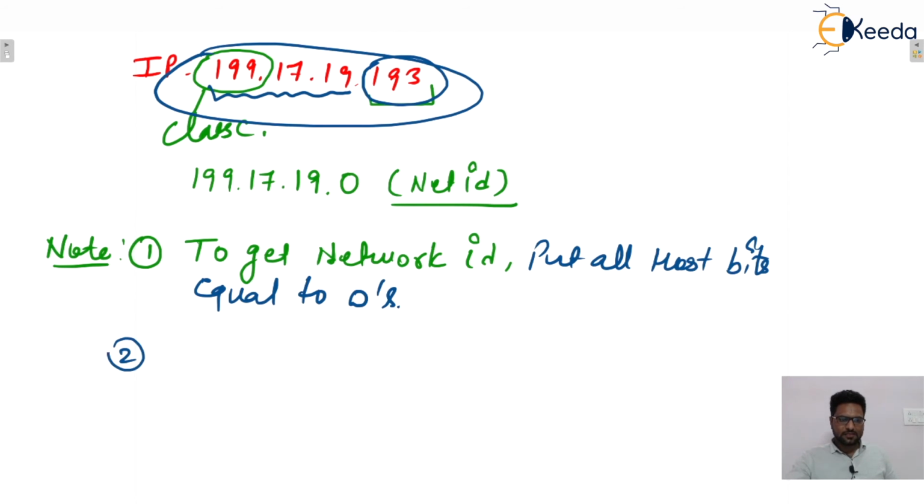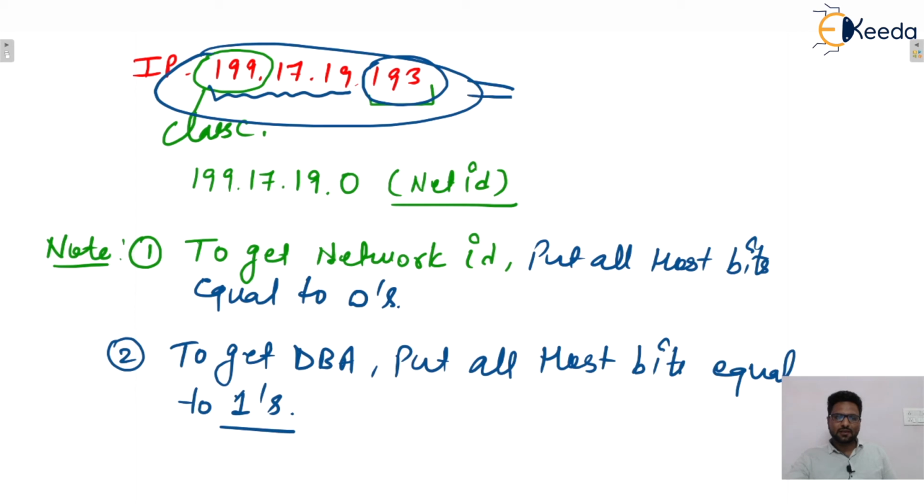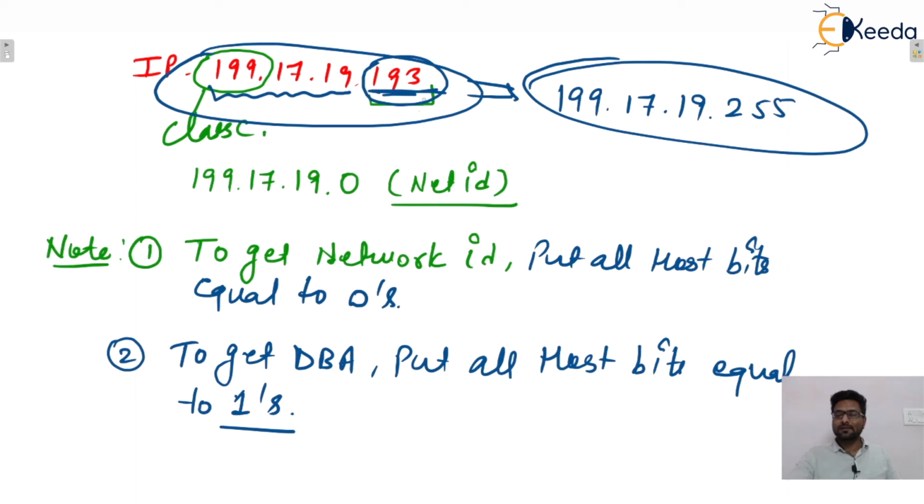Similarly, to get the direct broadcast address of a network, put all host bits equal to 1. Let's say this is the given IP address, and this is class C. So these are the host bits. Put all these host bits equal to 1. So it will be 255, all ones. So the DBA can be calculated with this concept also.